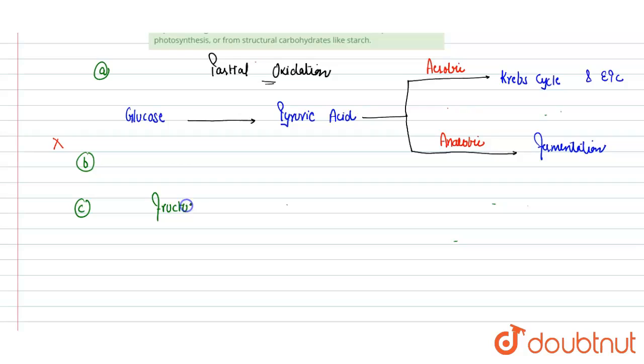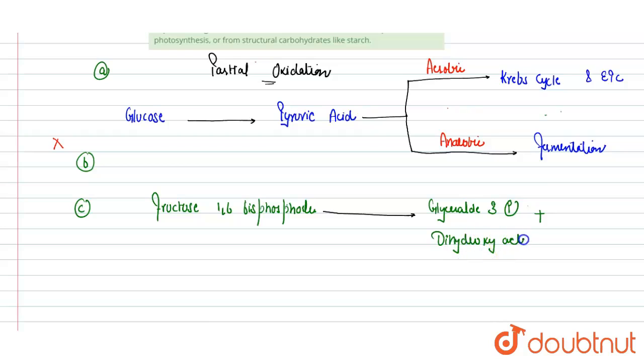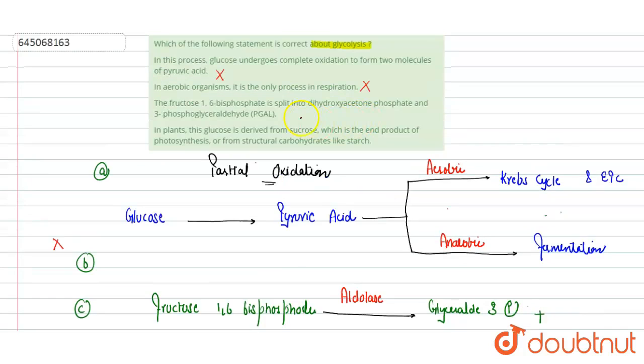It is the last reaction of the preparatory phase of glycolysis, in which fructose 1,6-bisphosphate is broken down into three-carbon molecules, that is, glyceraldehyde 3-phosphate and dihydroxyacetone phosphate. So a 6-carbon molecule is being converted into two 3-carbon molecules, and this reaction is catalyzed by aldolase, which is one of the last steps of the preparatory phase of glycolysis. So we can say that this is a correct statement.